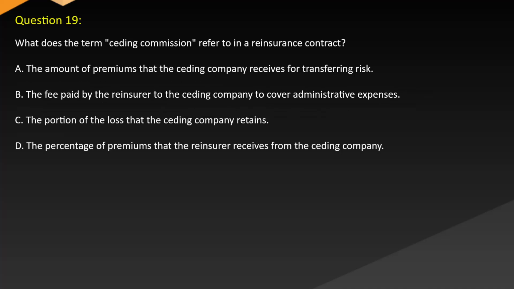Question 19. What does the term ceding commission refer to in a reinsurance contract? A. The amount of premiums that the ceding company receives for transferring risk. B. The fee paid by the reinsurer to the ceding company to cover administrative expenses. C. The portion of the loss that the ceding company retains. D. The percentage of premiums that the reinsurer receives from the ceding company.